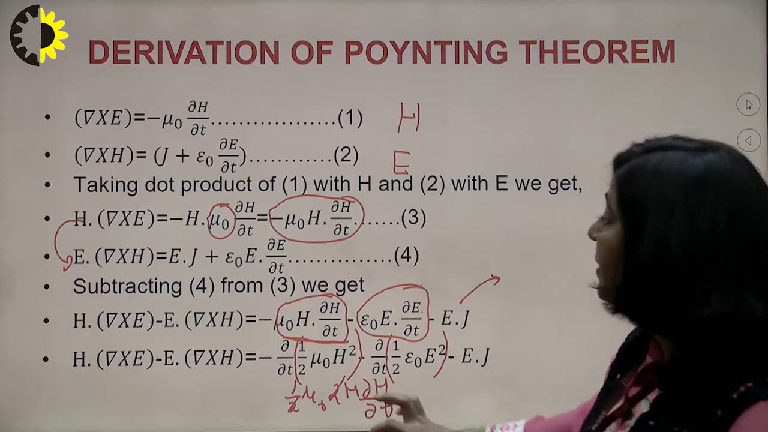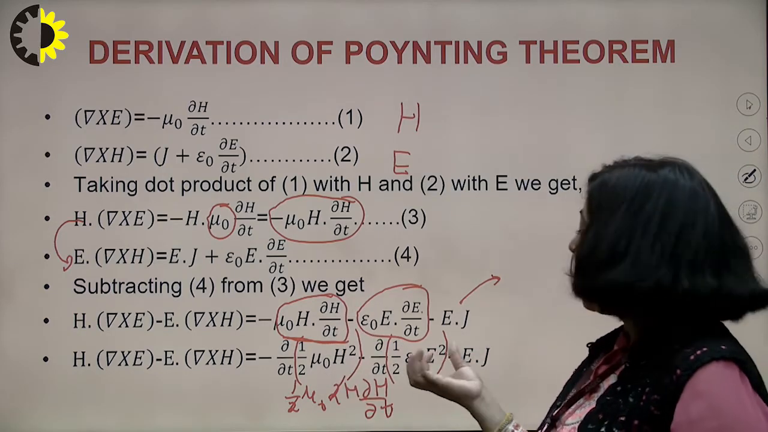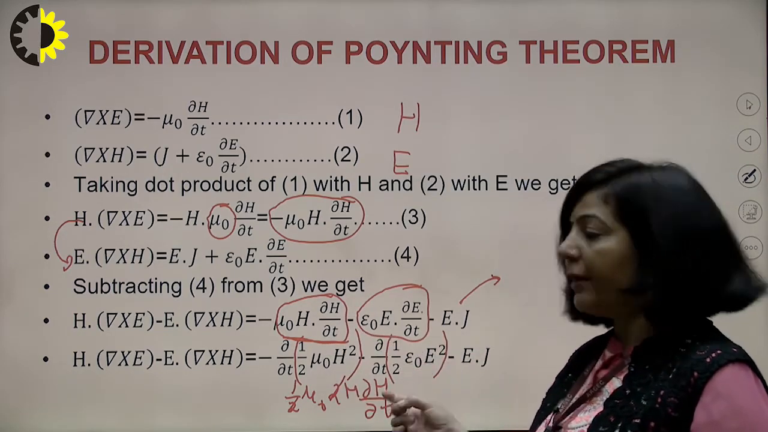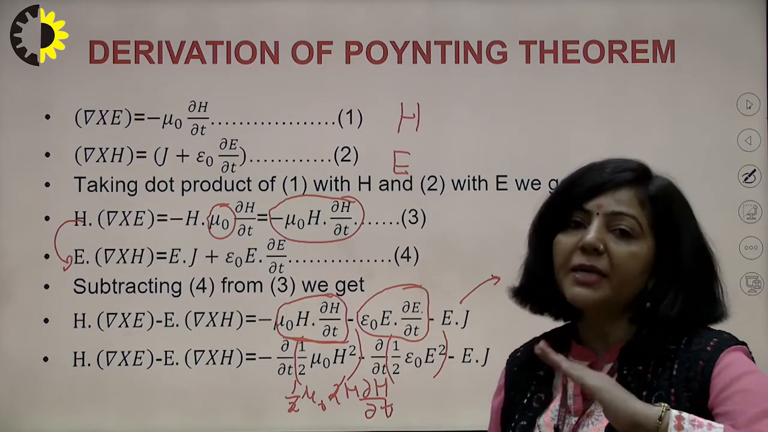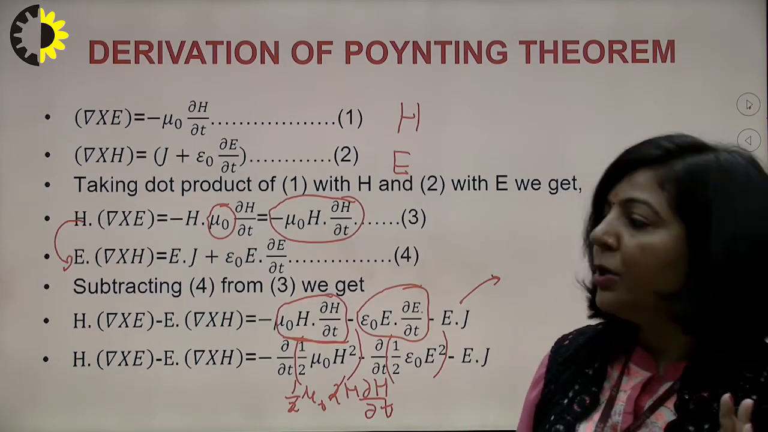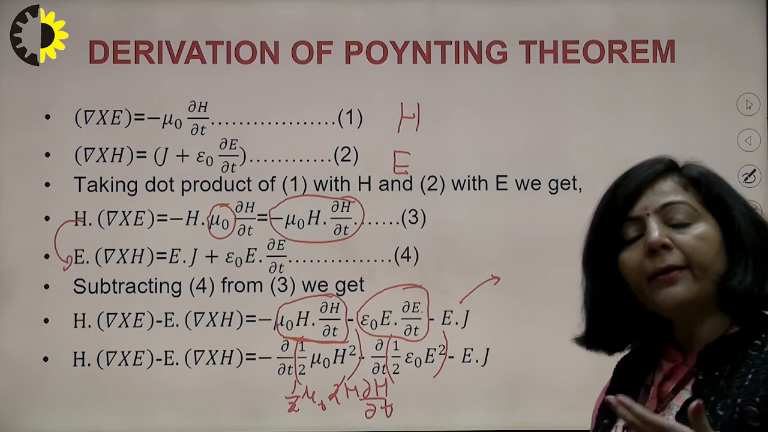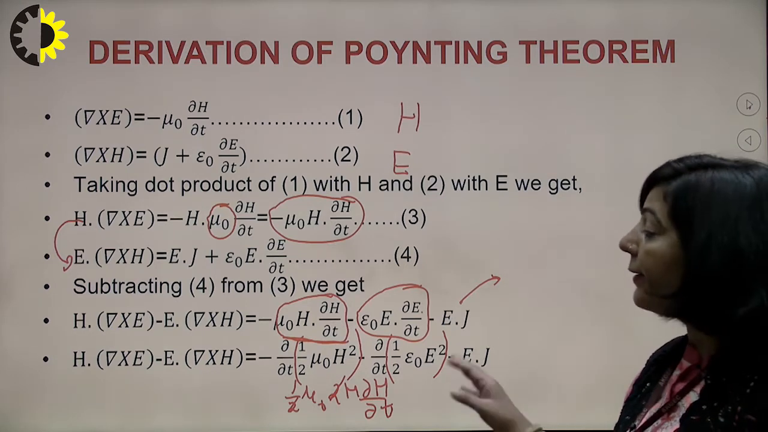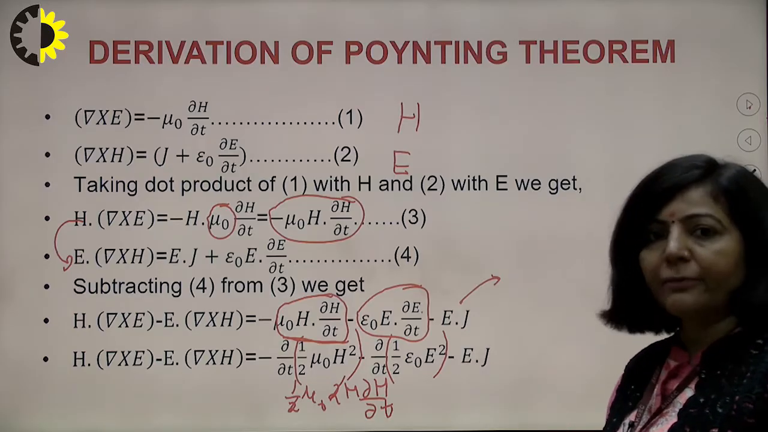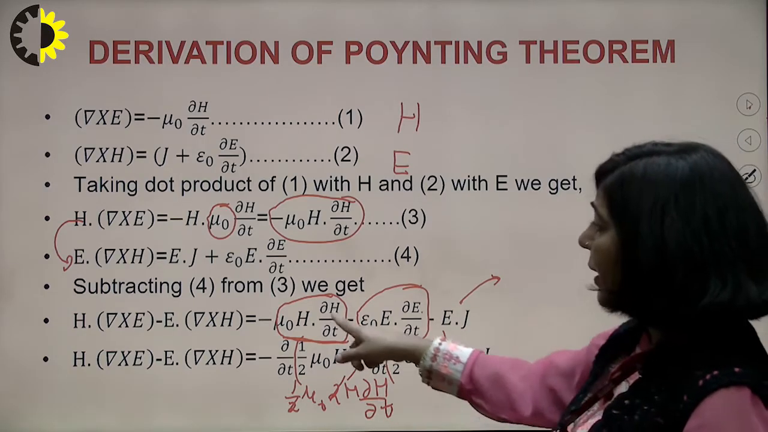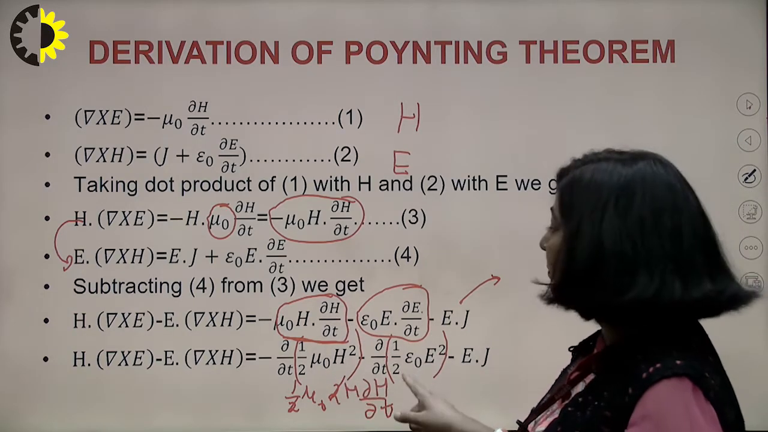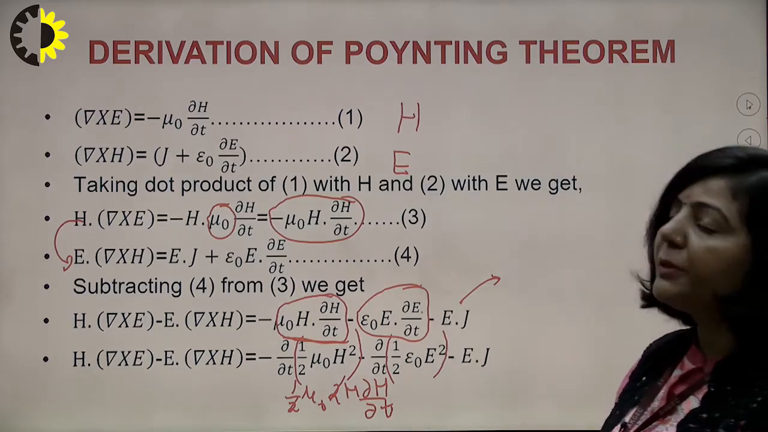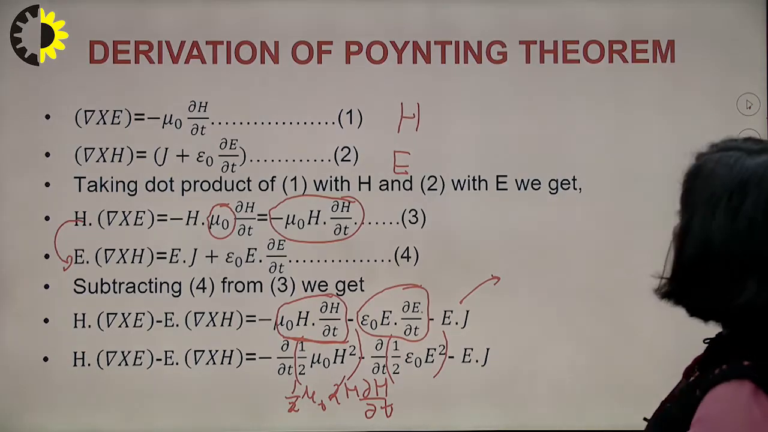So I have represented this in terms of energy, and when this del by del t is there, it means there is a flow of energy, right? Just to simplify it, and in order to convert it into the form of energy, I have written these two terms like this. This term implies this and this term implies this, and the remaining factor will remain the same. Clear?